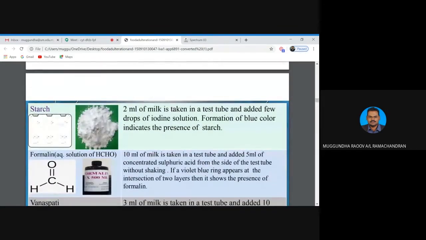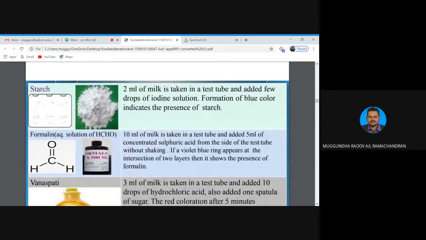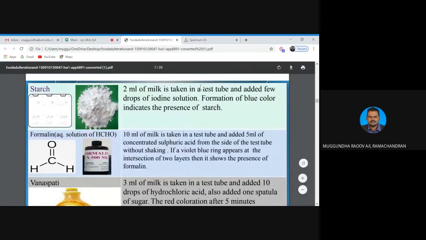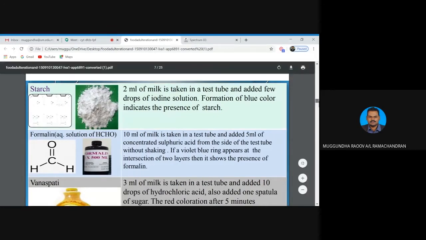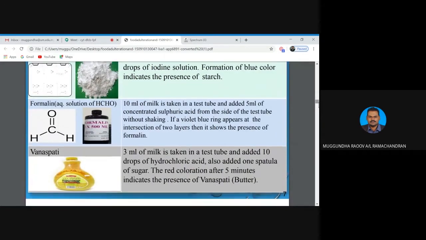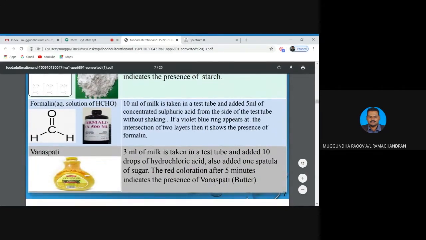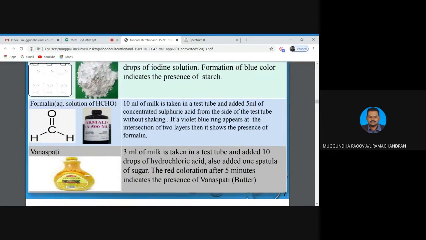Now starch. Starch may be present in milk. For example, 2 ml is taken in a test tube and a few drops of iodine solution are added. Formation of blue color indicates the presence of starch. Moving on, another example of adulterants is formalin. In order to test the presence of formalin in milk, 10 ml of milk is taken in a test tube and 5 ml of concentrated sulfuric acid is added from the side of the test tube without shaking.